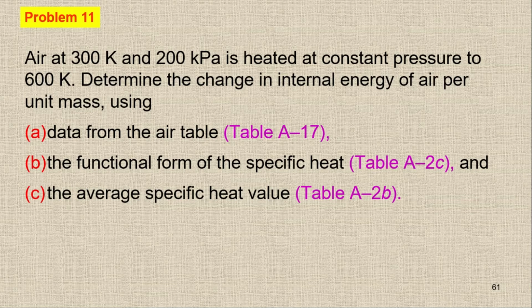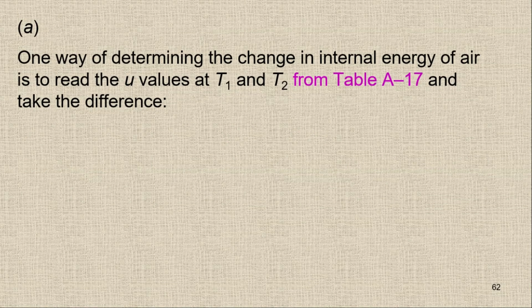So first one is table A17, data from the air table. It's the easy way. So we have T1, which is 300 Kelvin, and T2, which is 600 Kelvin. So we have 300 and 600.